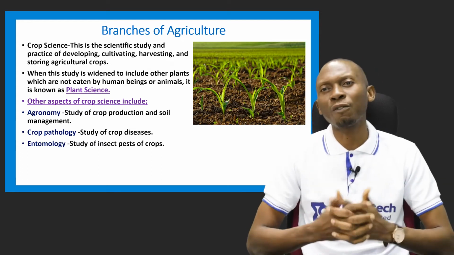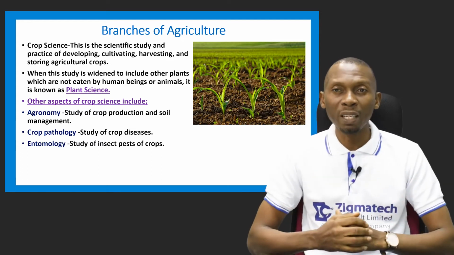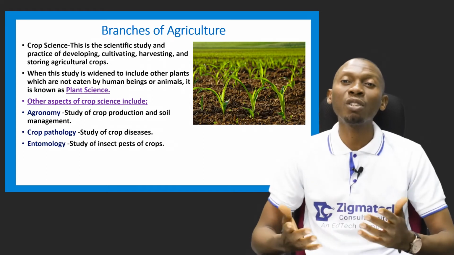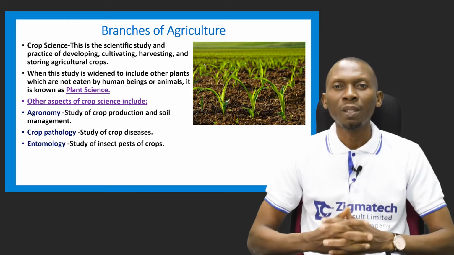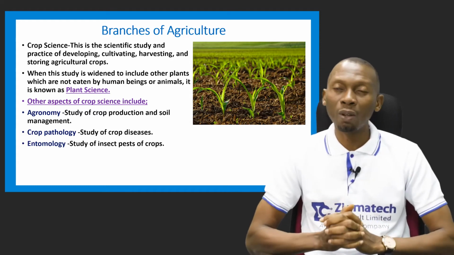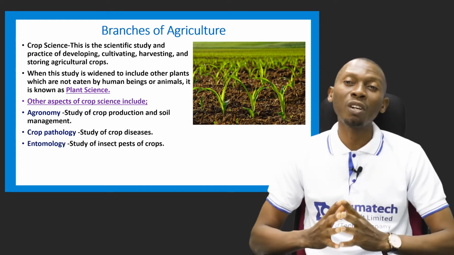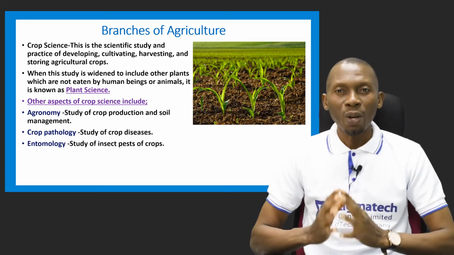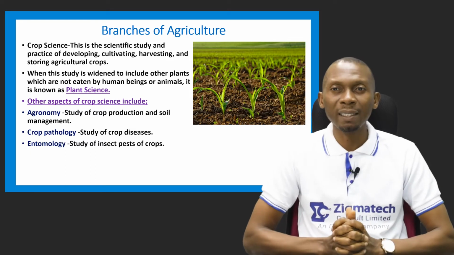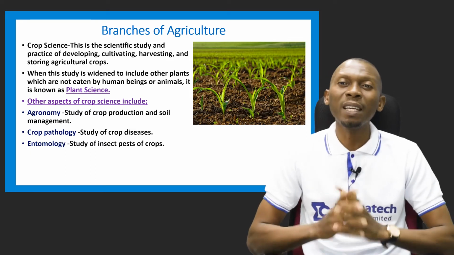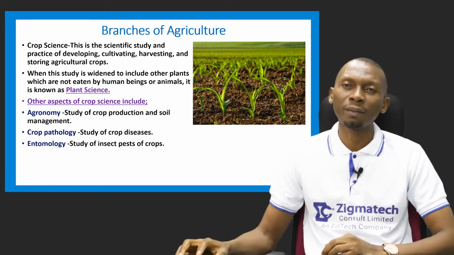Let's look at some aspects of crop science. We have agronomy. And what is agronomy? This has to do with the study of crop production and soil management. We also have what is called crop pathology. This has to do with the study of crop diseases. We also have what is called entomology, which is another aspect of crop science, and this has to do with the study of insect pests of crops.